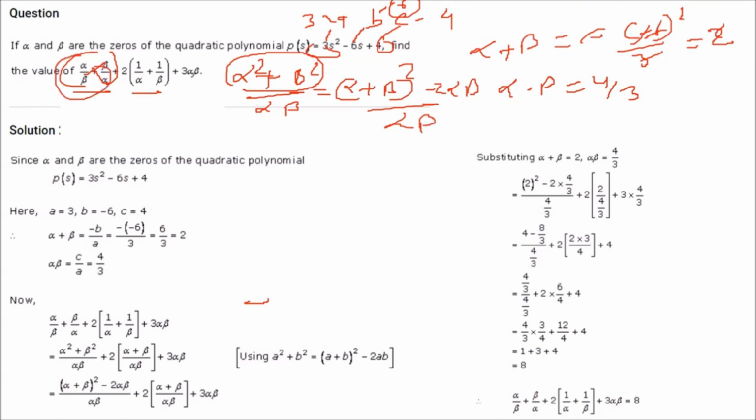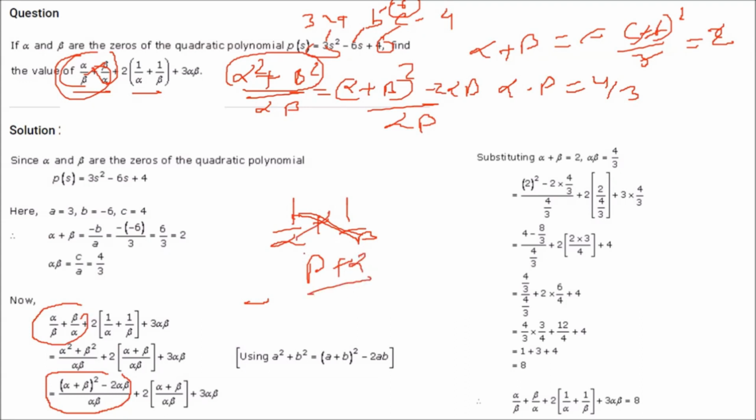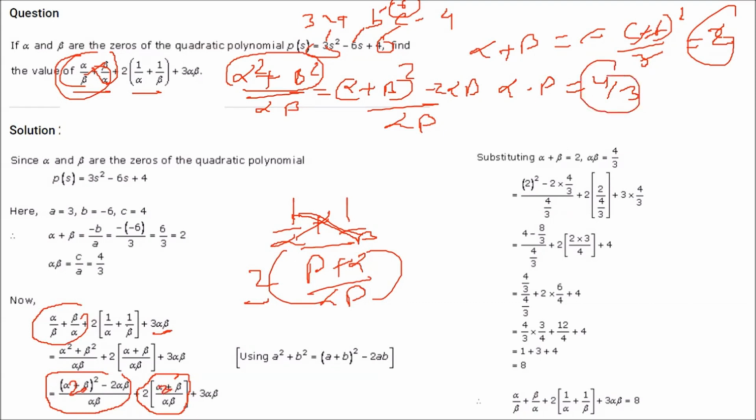This has been done. So that is why we have written for this one, this whole has come. How about 1 by alpha plus 1 by beta? 1 by alpha plus 1 by beta is beta into 1, that is beta, alpha into 1, that is alpha, by alpha beta, and 2 is already there. So this is what the second one is. Third one is already 3 alpha beta. Now we have to put alpha plus beta as 2 everywhere, like 2 here, 2 here, and how about this alpha into beta, that is 4 by 3. So you have to put a 4 by 3 here, 4 by 3 here, and 4 by 3 here. So this is how we have put the values, and the solution will be 8.